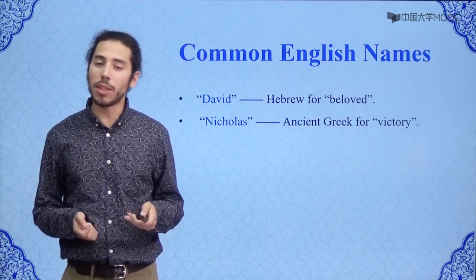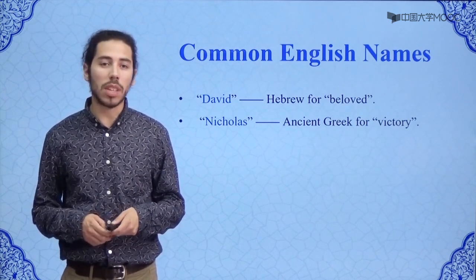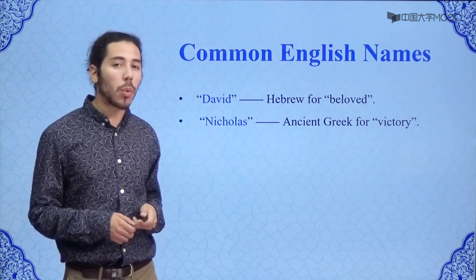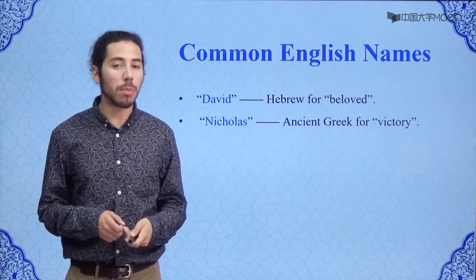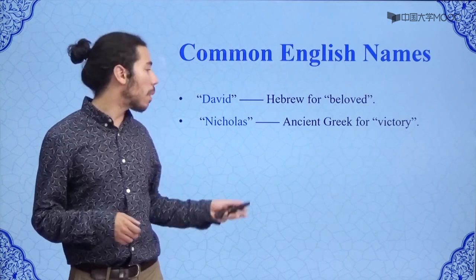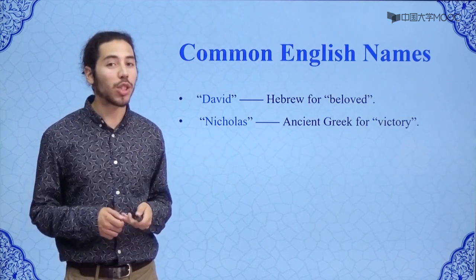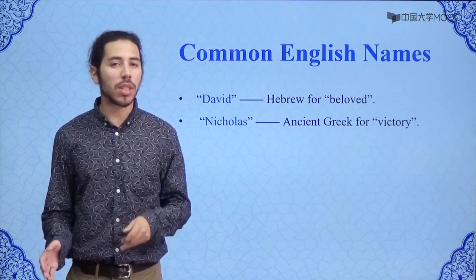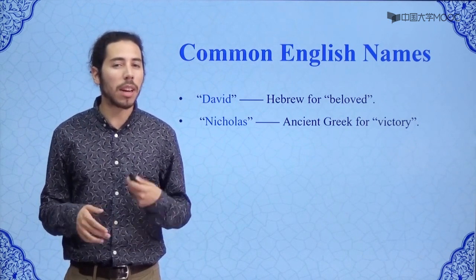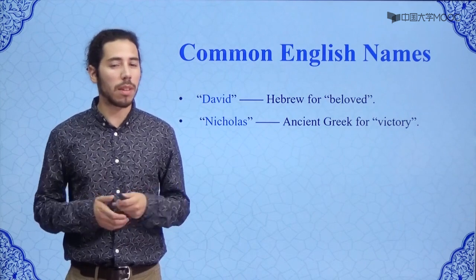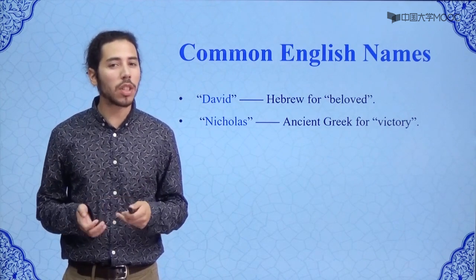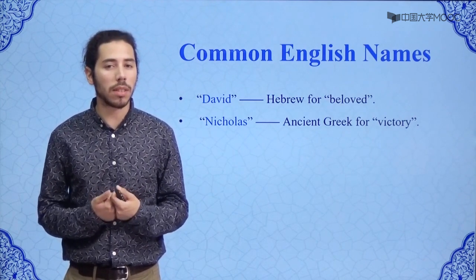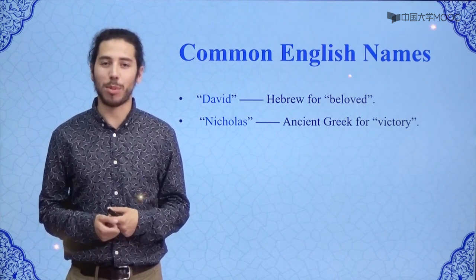We can look into the history of English given names. For example, if we look at the name David, we can learn that it comes from a Hebrew word meaning beloved. Or if we look at the name Nicholas, we can see that it comes from an ancient Greek word meaning victory. However, in everyday life, we see names such as David and Nicholas, and we don't imagine specific meanings. We just think of them as people's names. So English names are much less closely linked to specific meanings than Chinese names are.